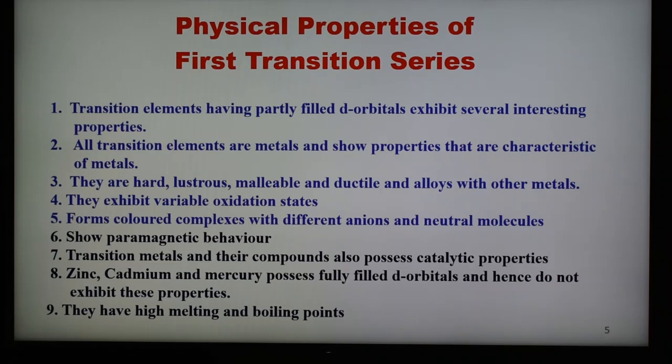And after that, an important property is they have a strong tendency to form complexes, they show variable oxidation states, and also magnetic properties. And importantly, the metal ions of transition elements and their compounds or complexes are colored. So they show color because of the presence of one or more unpaired electrons. So these are the properties.